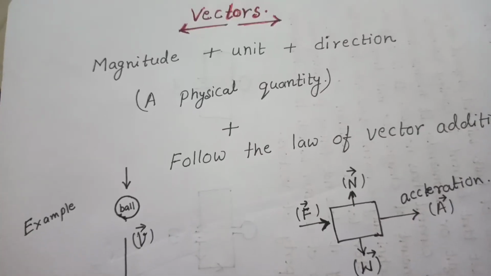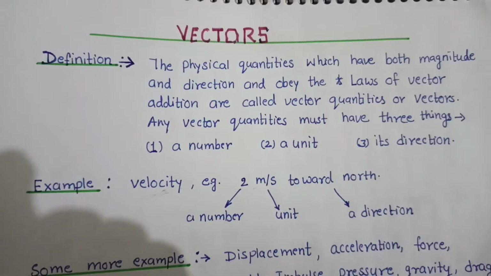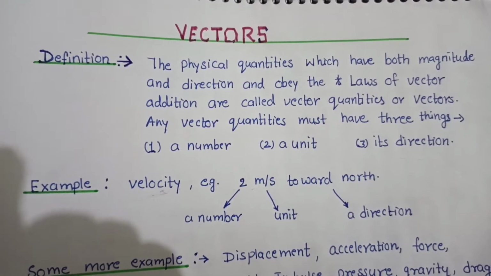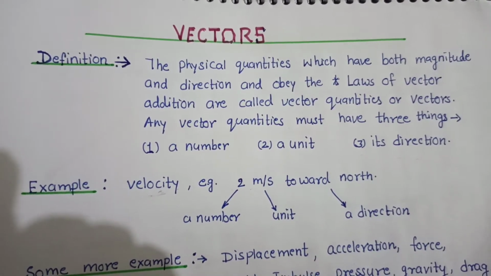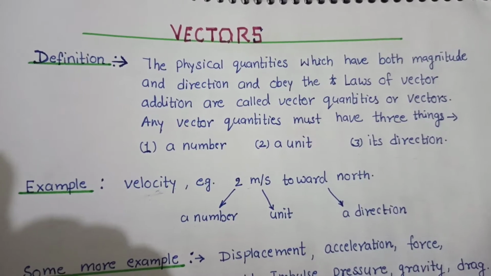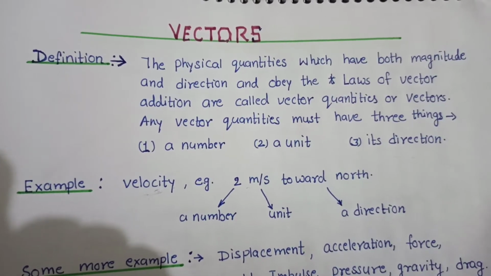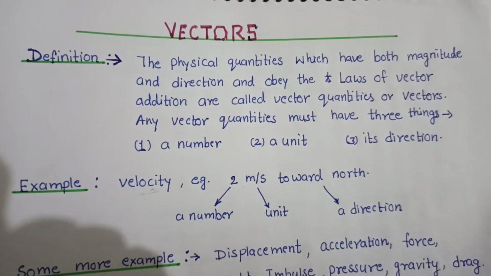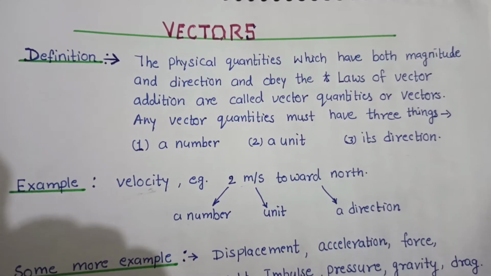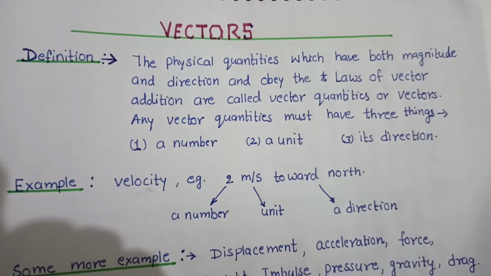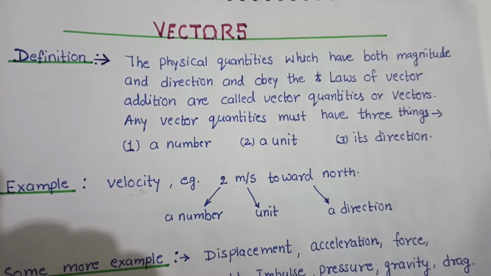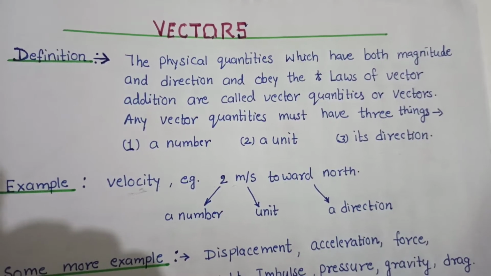Let us see the definition of vector. Definition: the physical quantities which have both magnitude and direction and obey the laws of vector addition are called vector quantities or vectors. Any vector quantity must have three things: a number, a unit, its direction. For example, velocity. We can take velocity as 2 meter per second toward north.